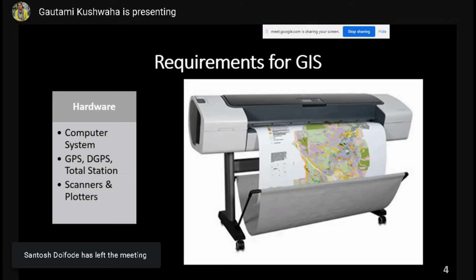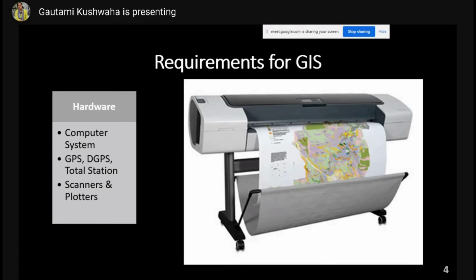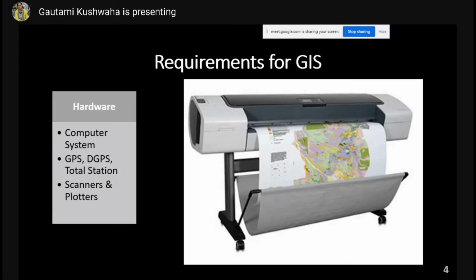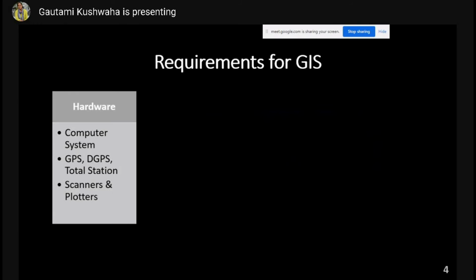If you go to a village and you need a map of that particular village, you'll get a map which is in a very torn condition, like a cloth map or something like that. To bring these kinds of old hard copy maps into a GIS system, you need to convert them into soft copy. So that's why scanners are very important in the GIS domain.